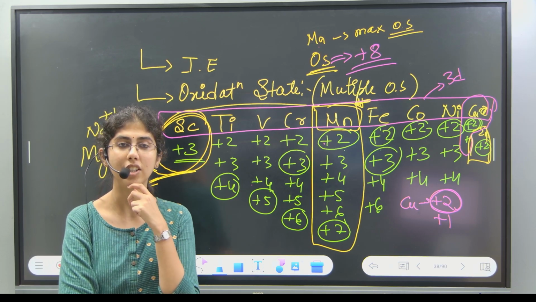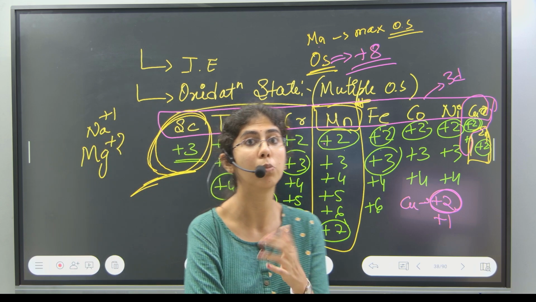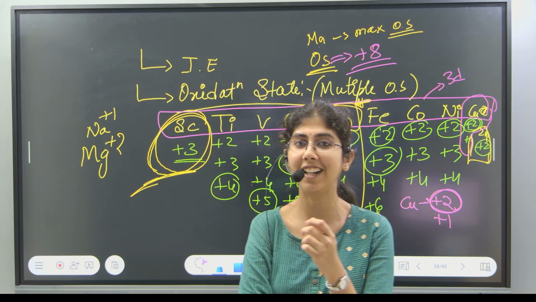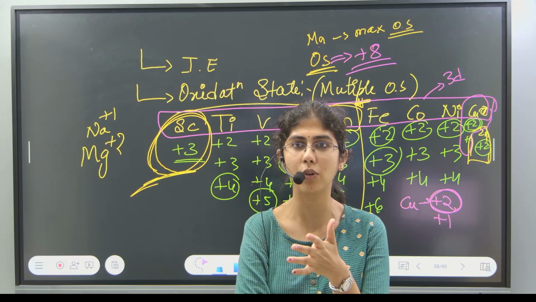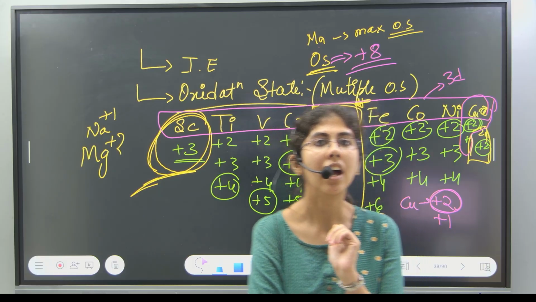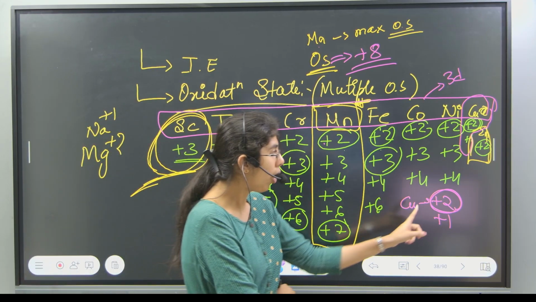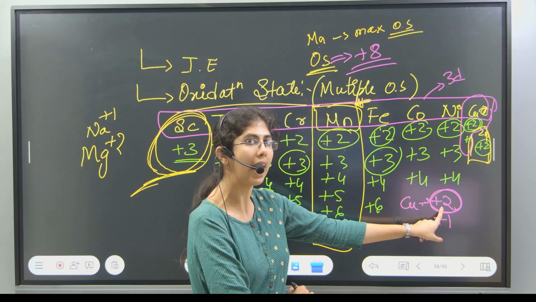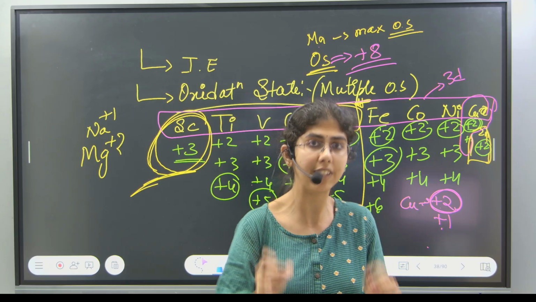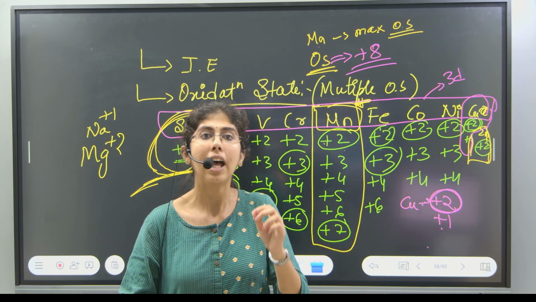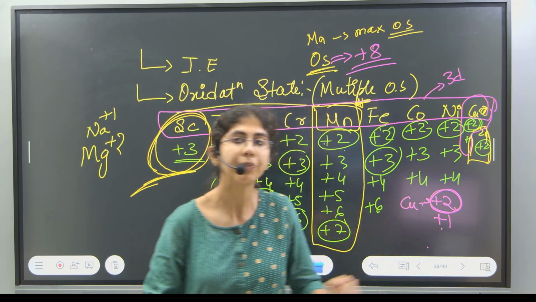Hydration energy, that is correct, whatever you have said. But what is hydration energy? Why is the ion stable if it has more hydration energy? Any idea? Yes or no? I will explain if no. You don't know? Okay, fine. Whatever he answered, he is correct with that. Copper 2+ will have more hydration energy than copper +1. Let us understand this. This is a very, very important point, because they will frame questions based on this.